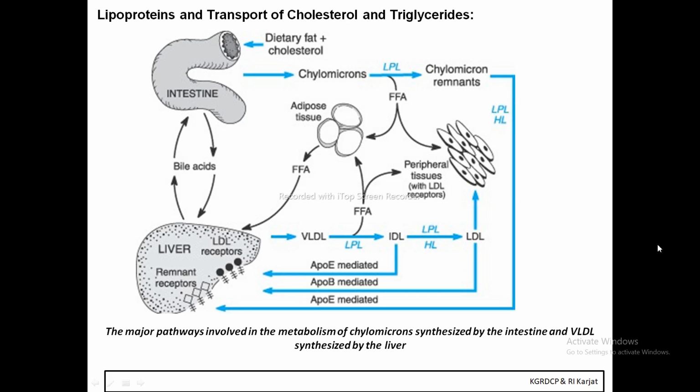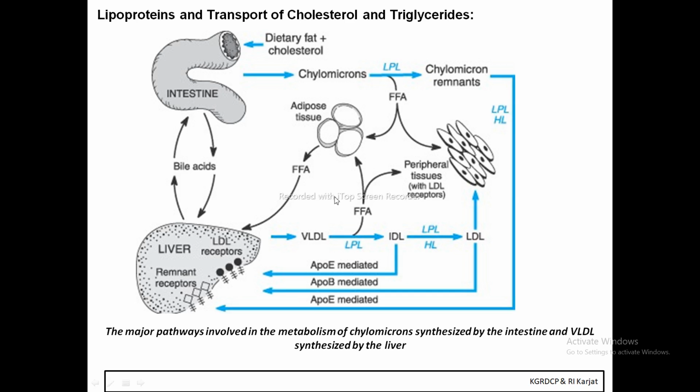Okay, so this is about the lipoproteins and the transport of cholesterol and triglycerides. How the bigger lipoproteins get converted into smaller lipoproteins, that is, the chylomicrons get converted into chylomicron remnants, and then the chylomicron remnants get cleared from the plasma and enter into the liver.